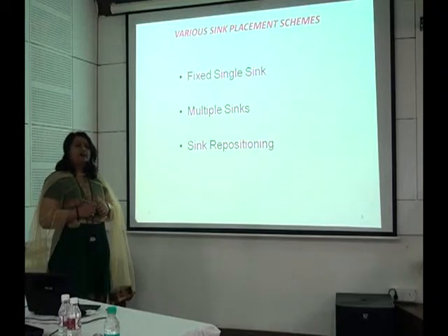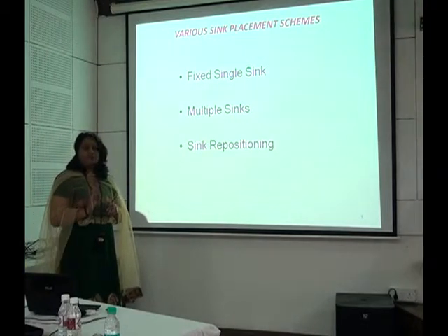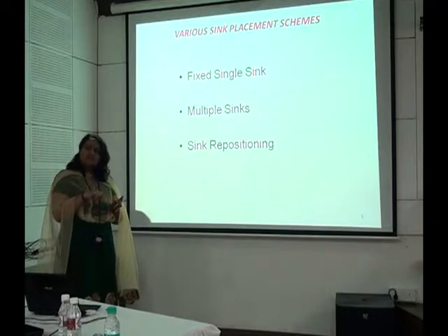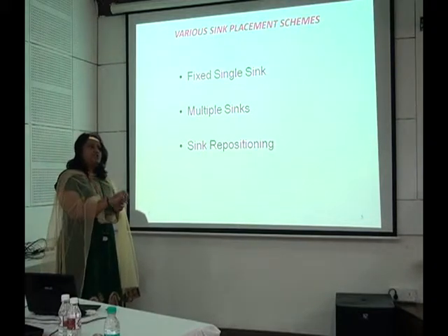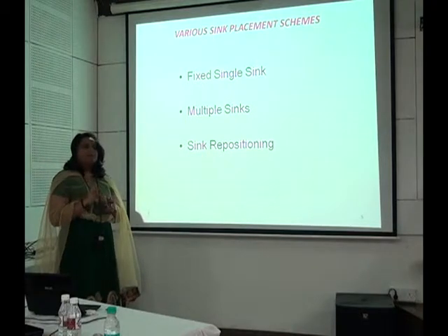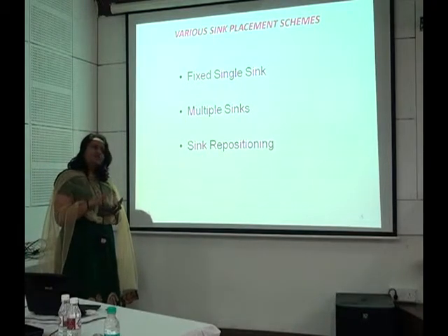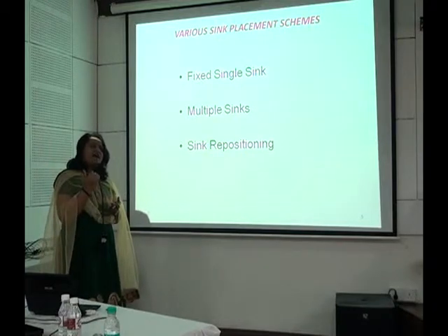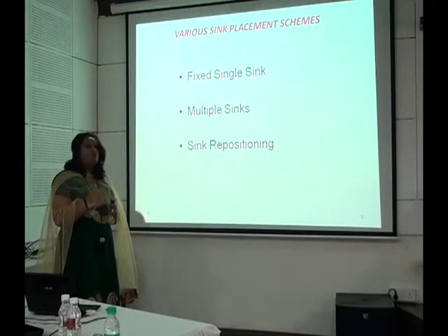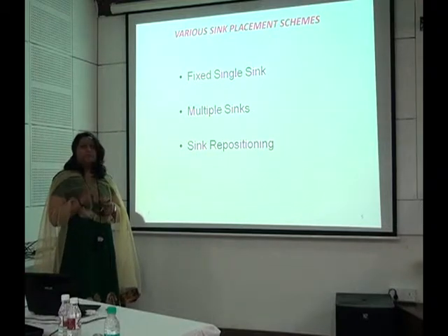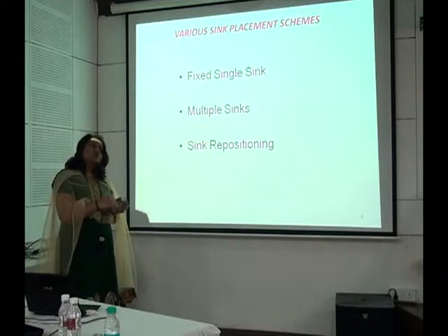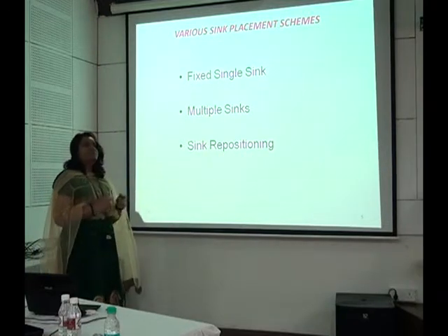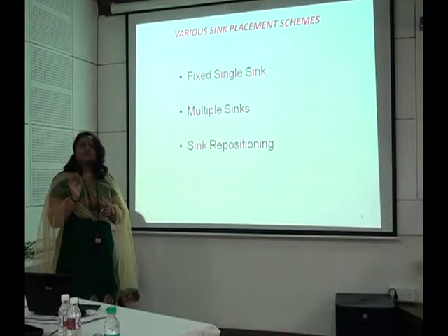Now, initially in a wireless sensor network, a fixed single sink was deployed in the network. By doing so, the sensors nearer to the sink had to take the heavy traffic load, and because of this, they would deplete their energy faster. An improvement over this was to deploy multiple sinks in a WSN. By doing so, the load was evenly distributed among all the sinks, and it also decreased the average number of hops which a message has to pass through before being received and processed by the sink. But this resulted in an unbalanced sensing coverage over different parts of the network. So an improvement over this was to work on the repositioning or relocation of the sink, that is, to make use of a mobile sink.